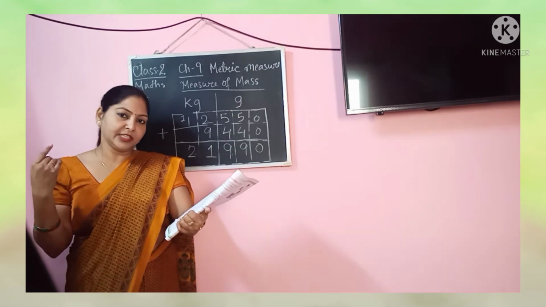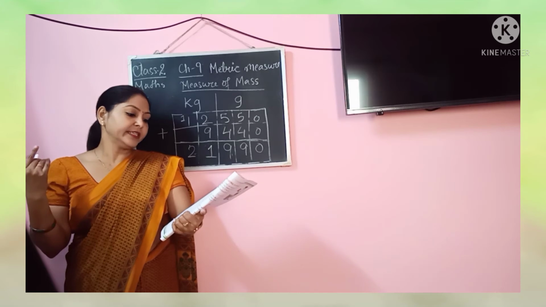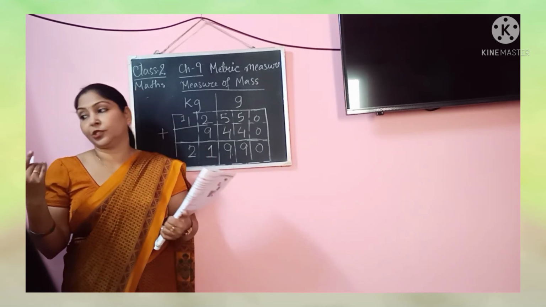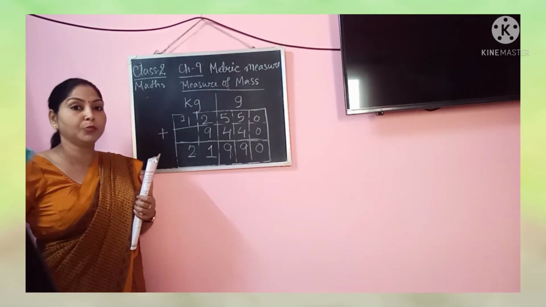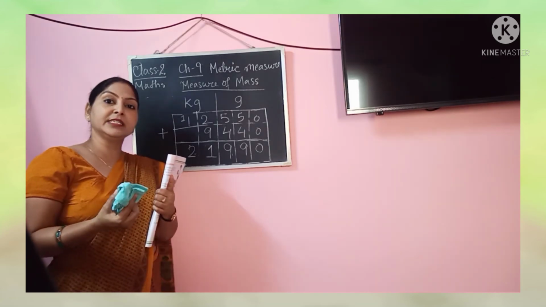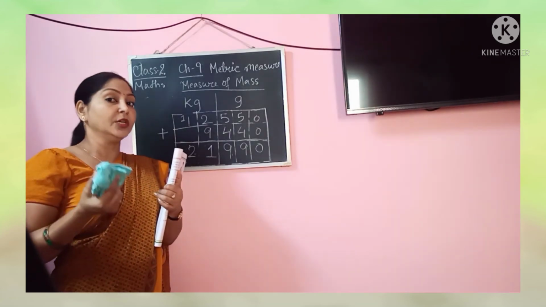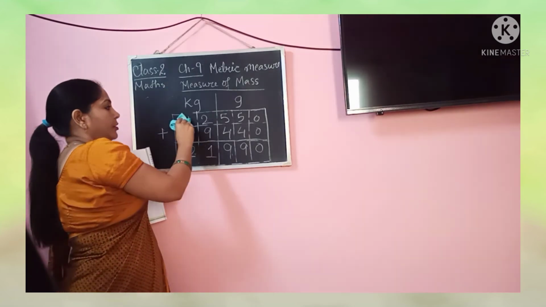And it is asked by how much. So how will you find out? You have to find the difference between the two weights. Then only you can tell by how much Bindu is heavier than Indu.